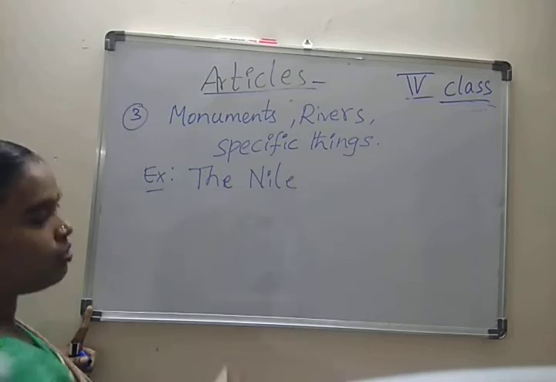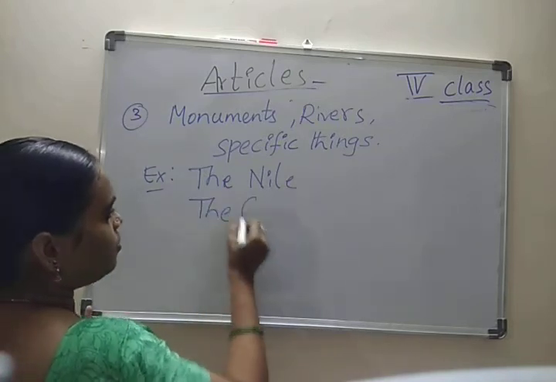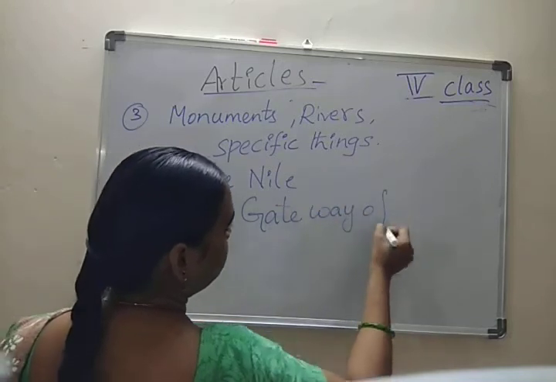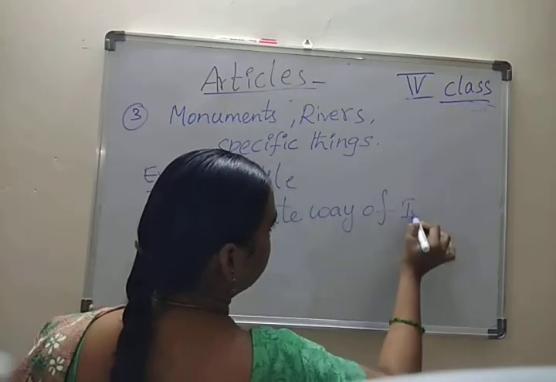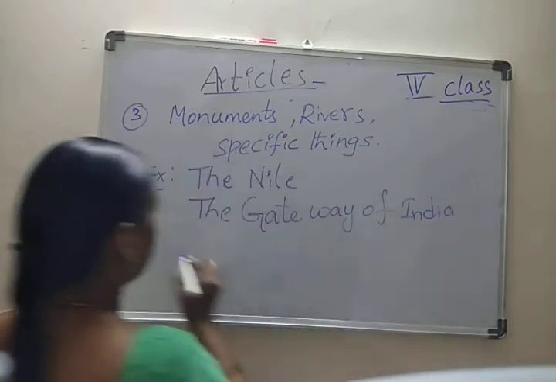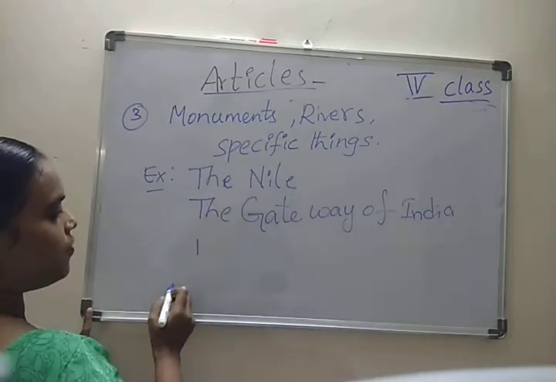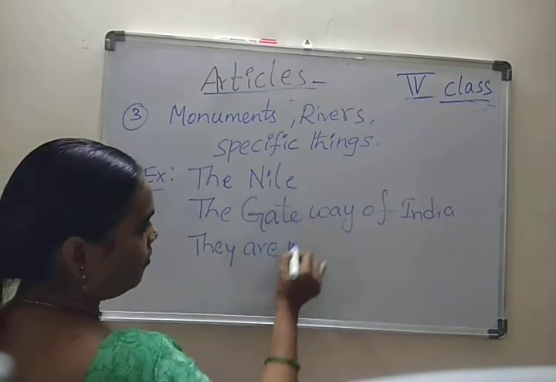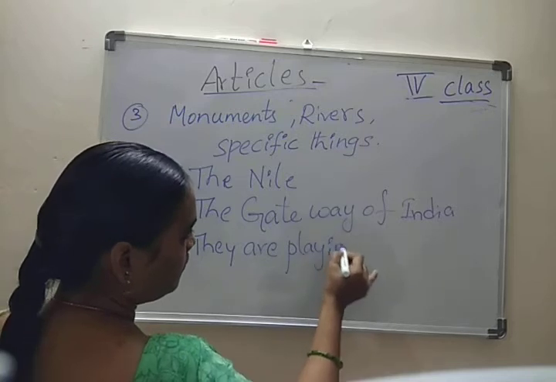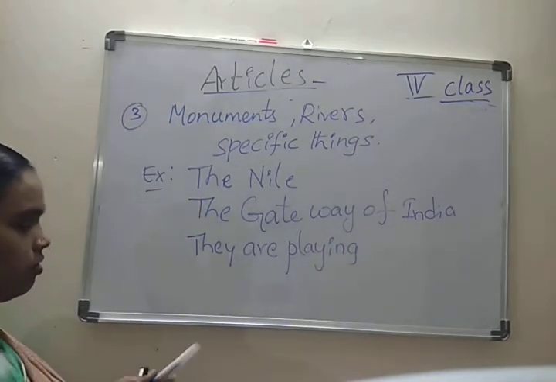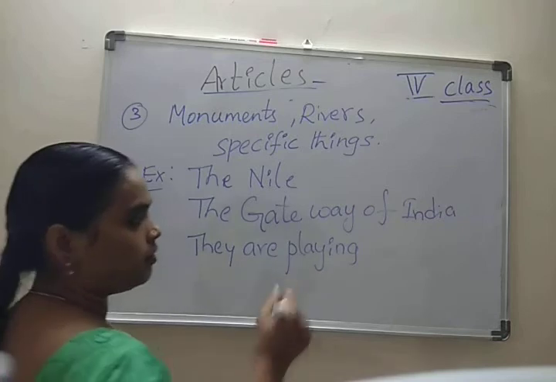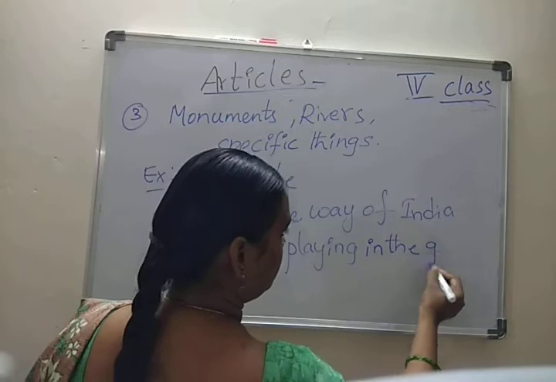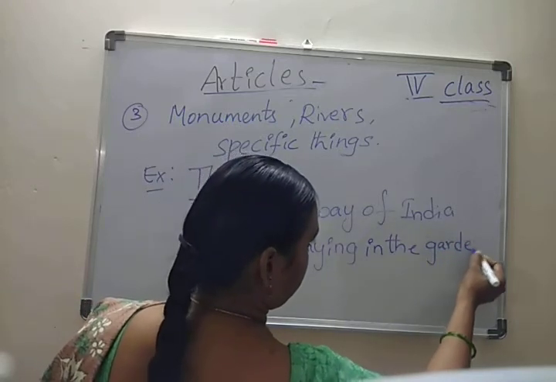Do you know? Yes. The Gateway of India. And what is specific? They are playing in the ground or in the garden.